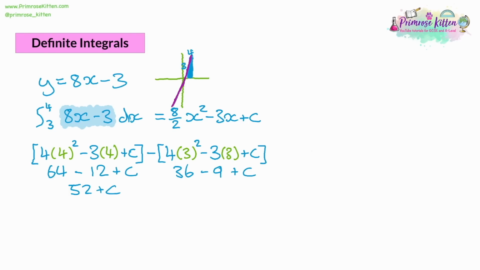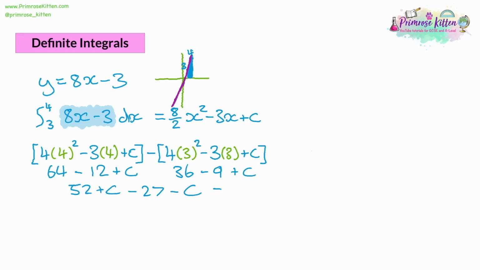Now, a really critical thing here is we are taking away the second bracket. So we've got 36 take away 9 is 27. But on our final answer line, we're not going to be adding on 27. We're taking away the 27. And then we're not adding c. We're going to be taking away c. So remember, all the answers from the second bracket have to become negative. Or they're already negative, they need to become positive.